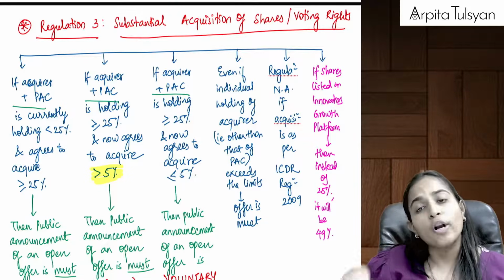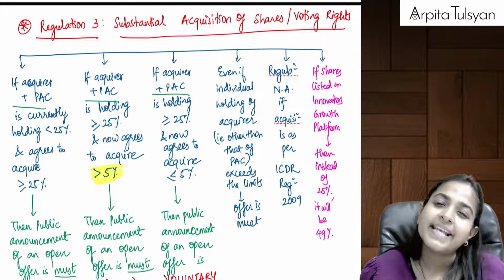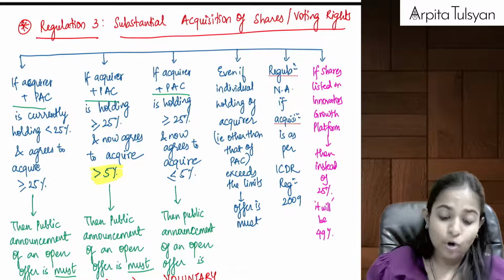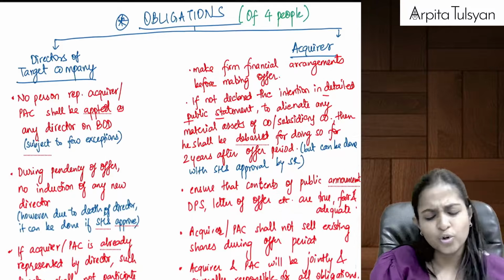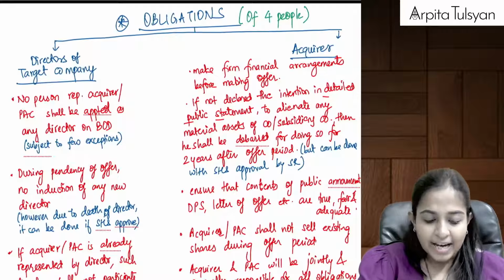If it is already more than or equal to 25%, but you want to do further acquisition of less than or equal to 5%, then it is not must, then it is voluntary. If you want to do, if you don't do, then also it is okay. Are you clear with this?